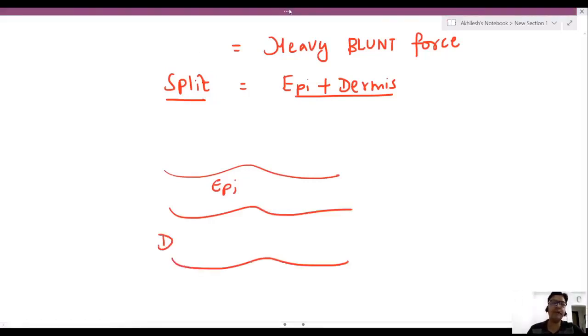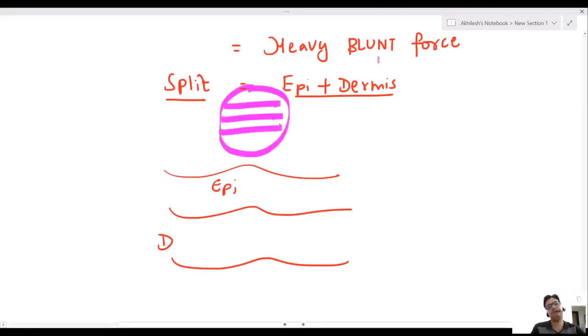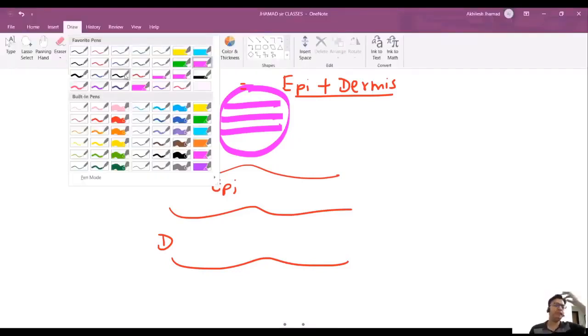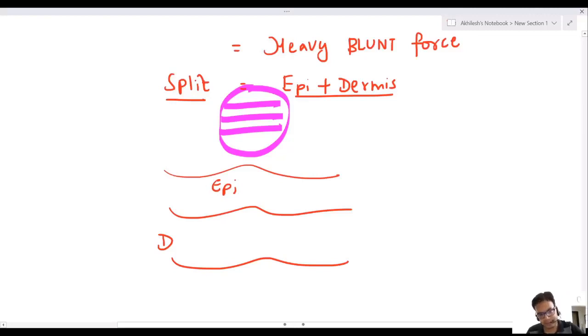Now, sir, heavy blunt force, like a heavy stone. So what will happen? In this area, if you are using a heavy stone, the epidermis will be split, yes. But dermis has fibers.